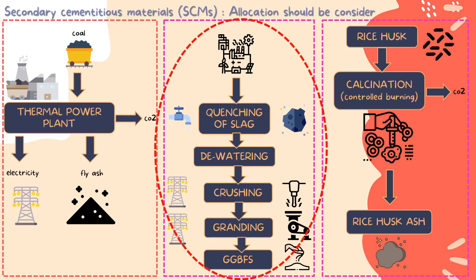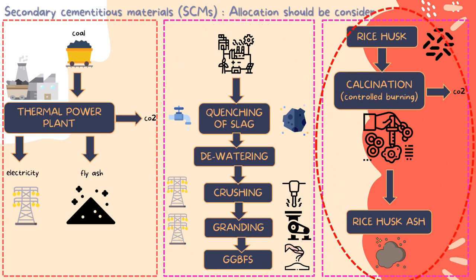Other material in the production of cement is rice husk ash. This rice husk ash comes from rice husk that goes through a calcination process, known as controlled burning. When it comes to burning, it produces carbon dioxide.